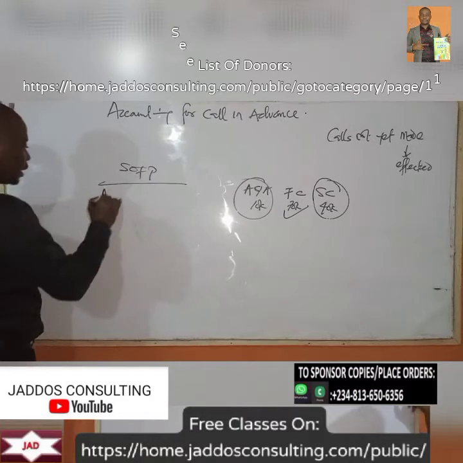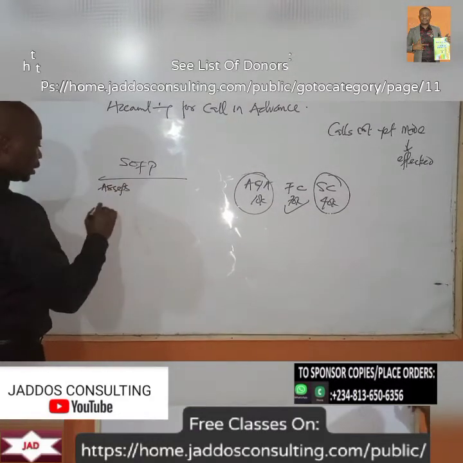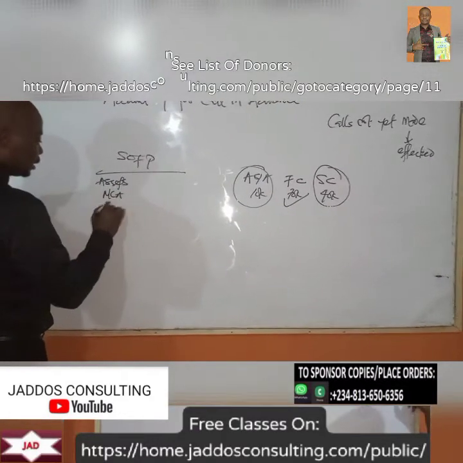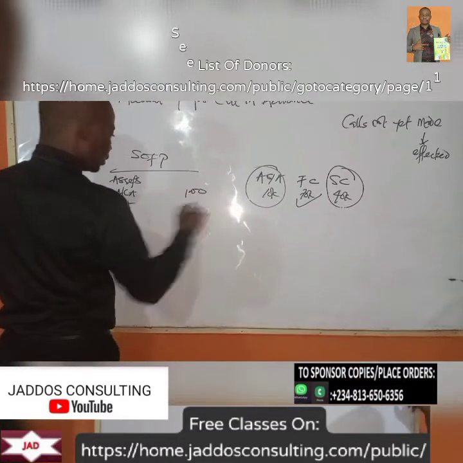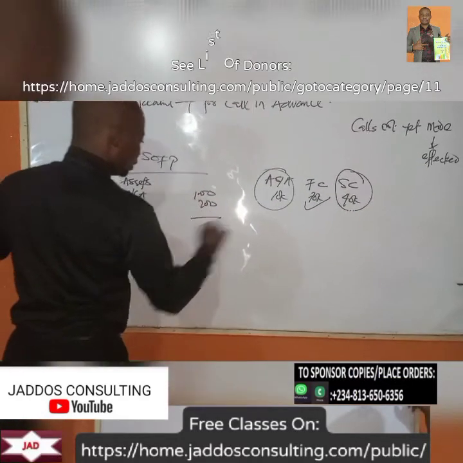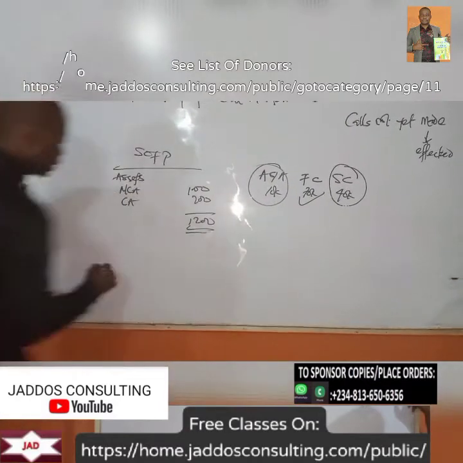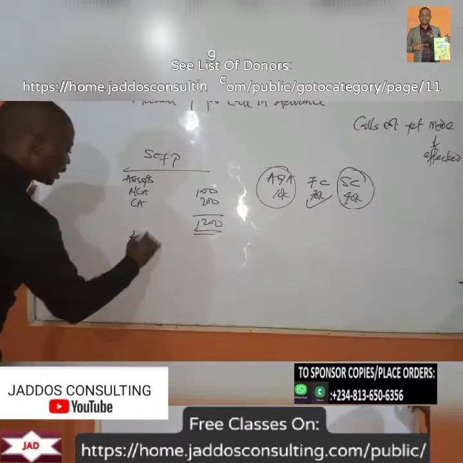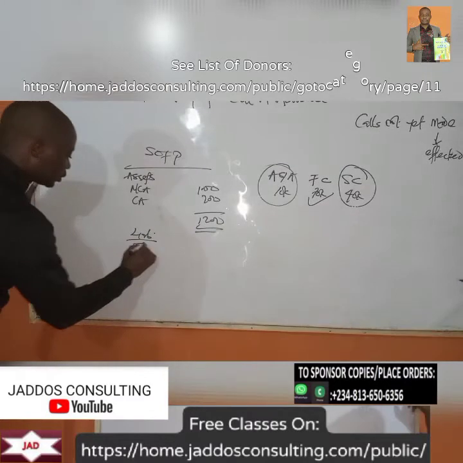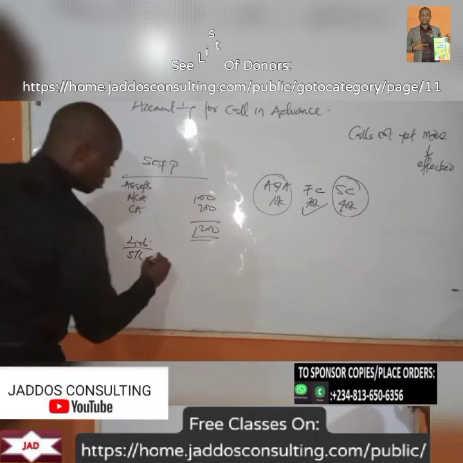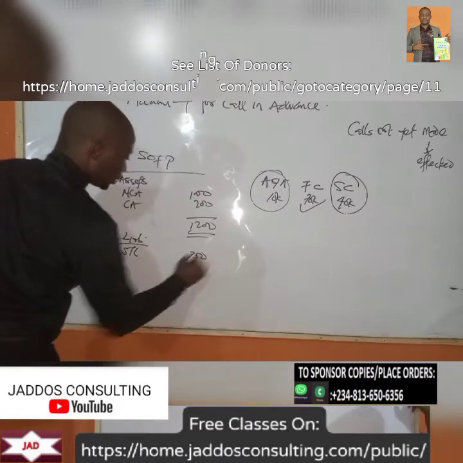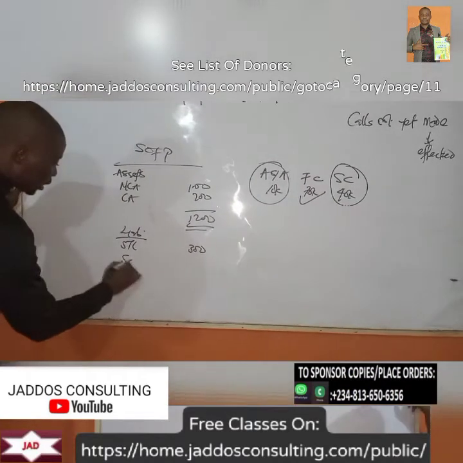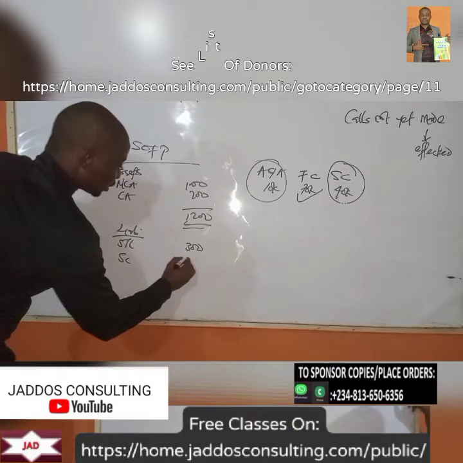We have our assets here. Let's say non-current assets and let's say current asset. Let's call this 1000, let's call this 200. So we have 1200. So this is represented by liabilities. Let's say short-term liabilities or non-current liabilities. Let's assume that to be 300. Okay, and then our share capital, let's make it 900.